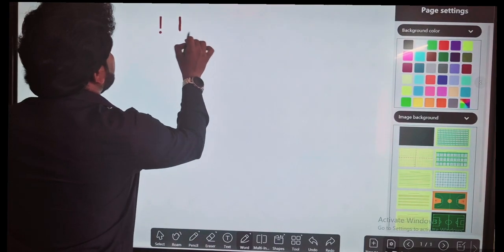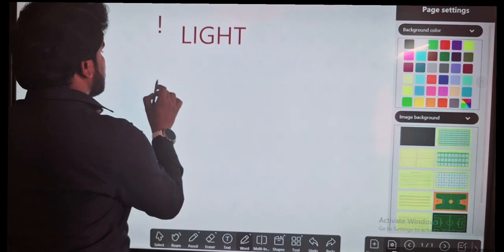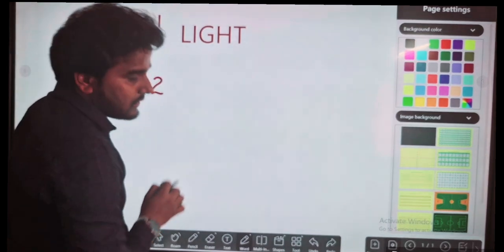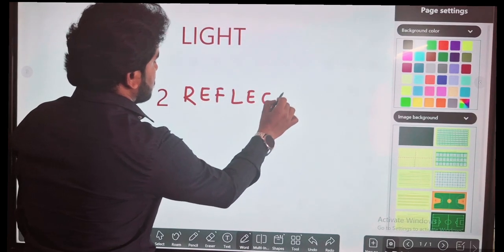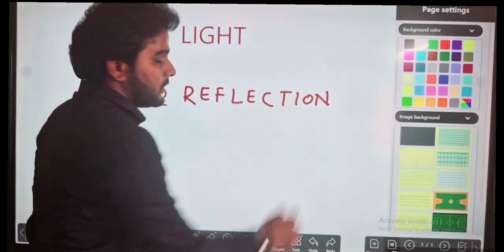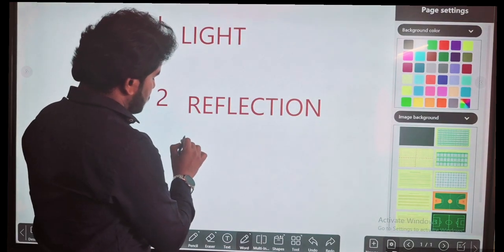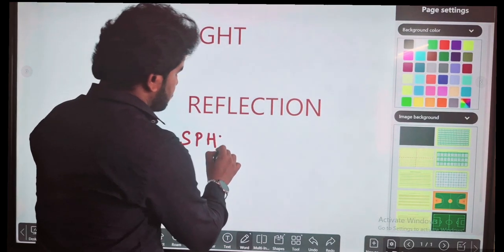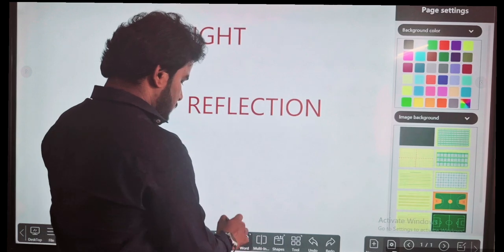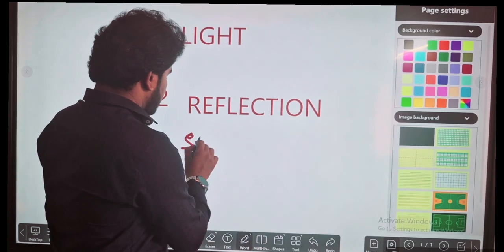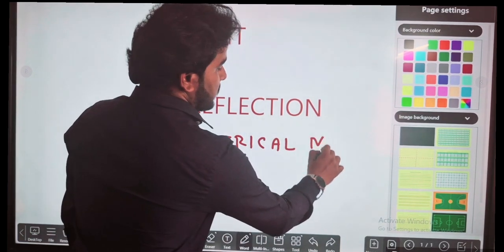One, what is light, you will understand. Second part, you will understand the reflection of light. Third part, we will learn about the spherical mirrors. S-P-H-E-R-I-C-A-L, spherical mirrors.